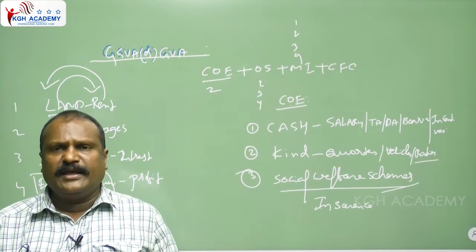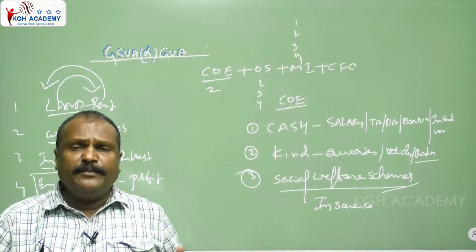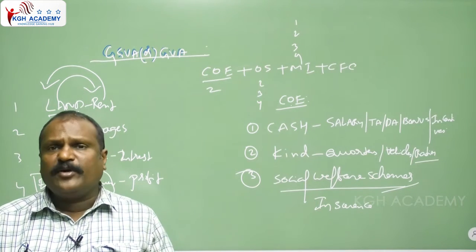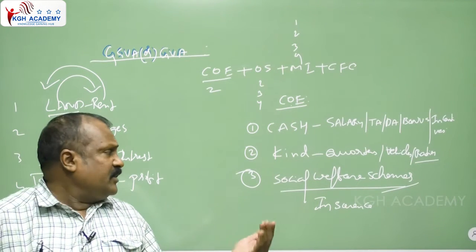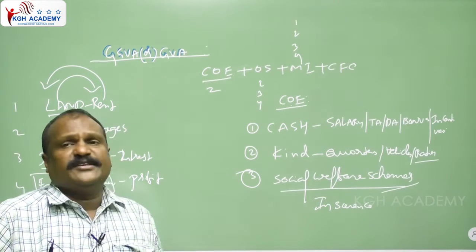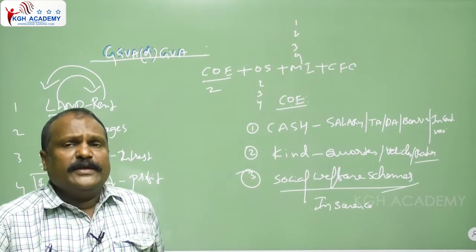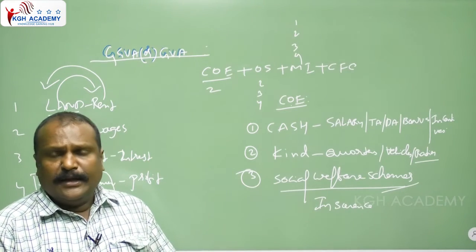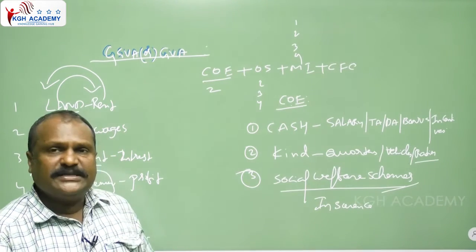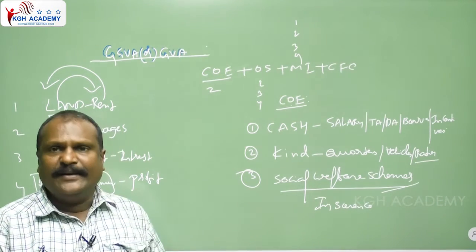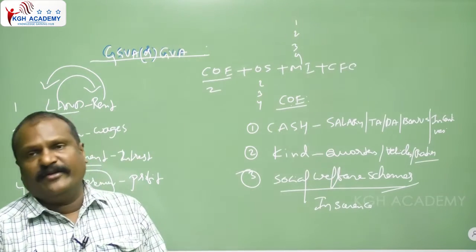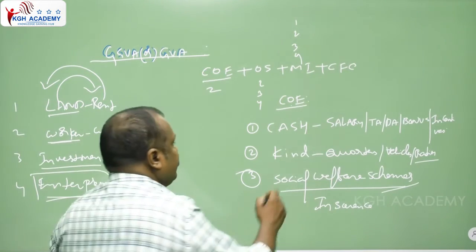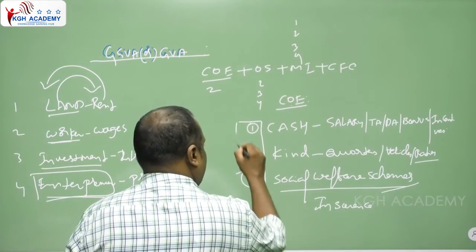Suppose a person is working in a Reliance company and the Reliance company pays insurance to its employees. These are known as social welfare schemes. So the salary is given to the employee in three kinds: one is cash, the second is in kind, and the third is a social welfare scheme. Anyway, you can get the salary in three kinds.